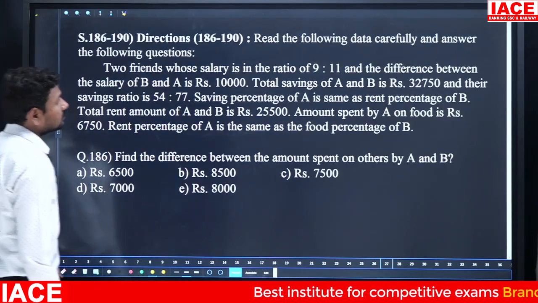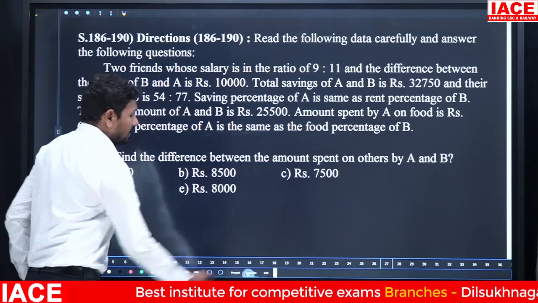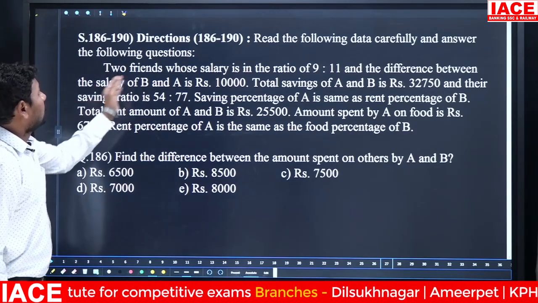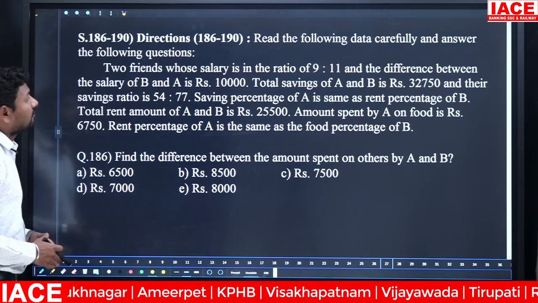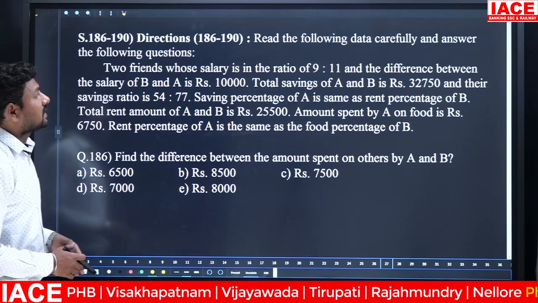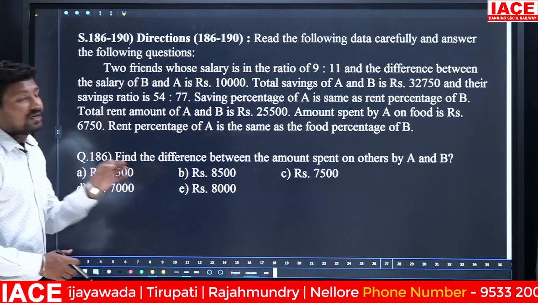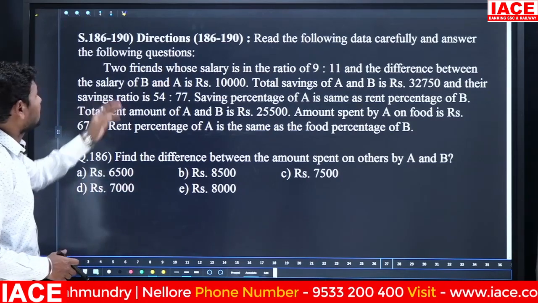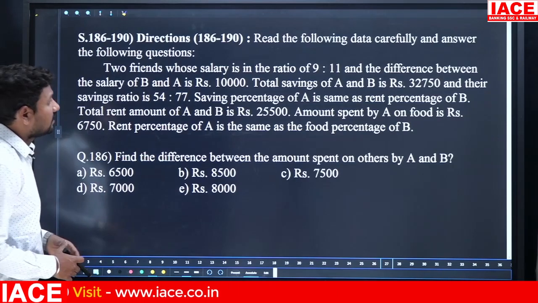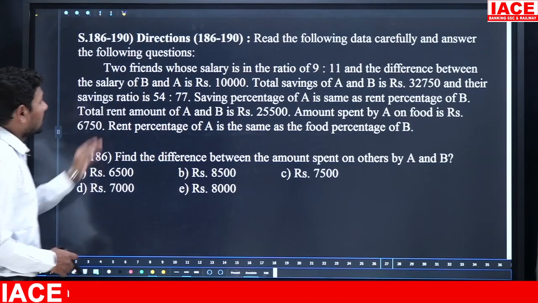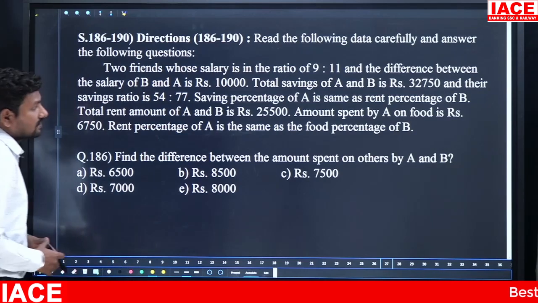Next, we have a case like this. Two friends, A and B, whose salaries are in the ratio 9:11, and the difference between the salary of B and A is 10,000. Total savings of A and B is 32,750 and their savings ratio is 54:77. Saving percentage of A is the same as rent percentage of B. Total rent amount of A and B is 25,500.